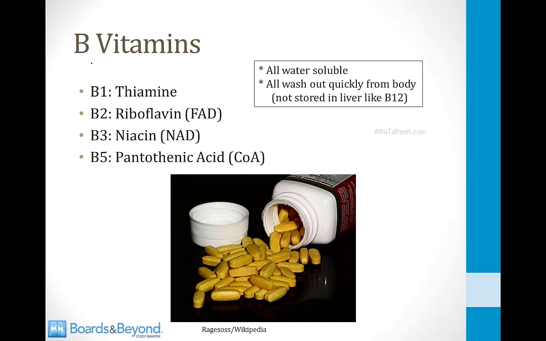I just want to pause here and mention that the first 4 B vitamins are all used in the pyruvate dehydrogenase complex. As we have seen, B1 thiamine, B2 riboflavin, B3 niacin, and B5 pantothenic acid are all cofactors for the pyruvate dehydrogenase complex. There is no vitamin B4, and thus the first 4 B vitamins are all part of this complex. They are all water soluble, and they all wash out quickly from the body. They're not stored in the liver like vitamin B12.